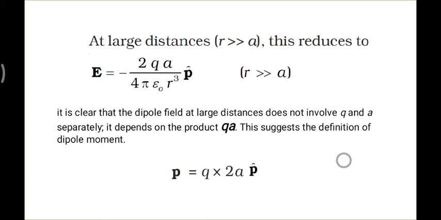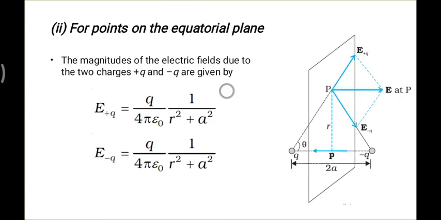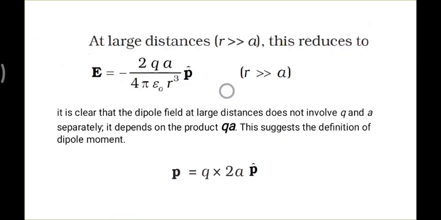It depends on the product of q and a. You can see at large distances, whenever I am expressing these expressions, you find qa terms. At this end also, the expressions have qa terms. So let us define this qa, the product of q and a, that is charge times distance, as the dipole moment. So the dipole moment is the term associated with the dipole.